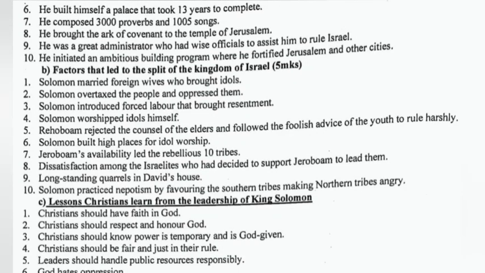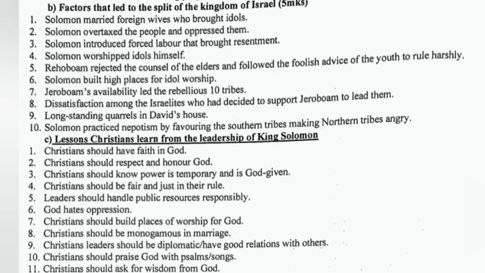Factors that led to the split of the kingdom of Israel. Solomon married foreign wives who brought idols. Solomon overtaxed the people and oppressed them. Solomon introduced forced labor that brought resentment. Solomon worshipped idols himself. Rehoboam rejected the counsel of the elders and followed the foolish advice of the youth to rule harshly. Solomon built high places of idol worship.